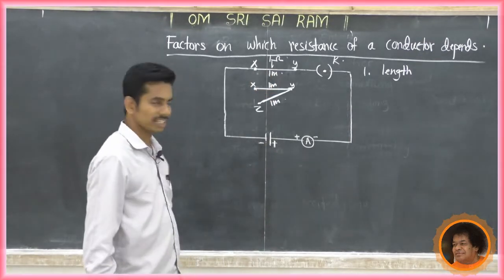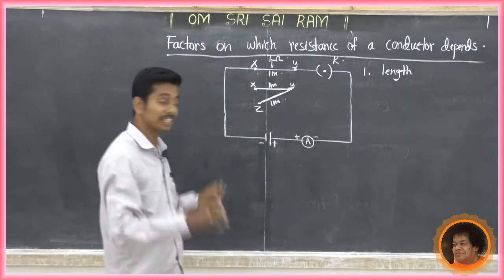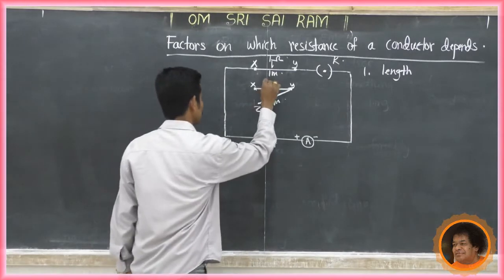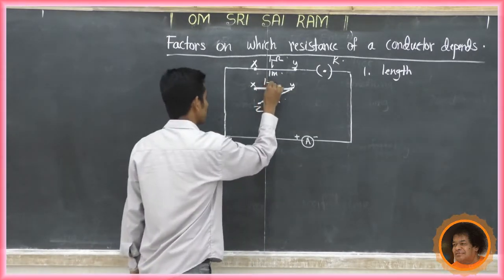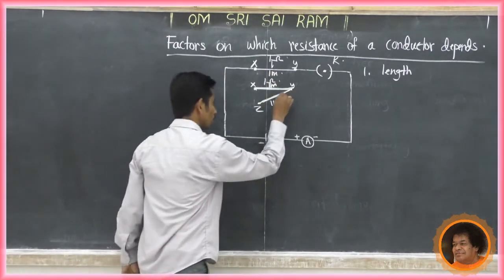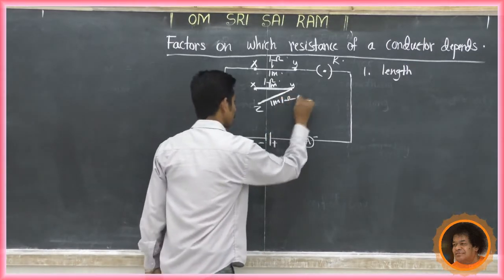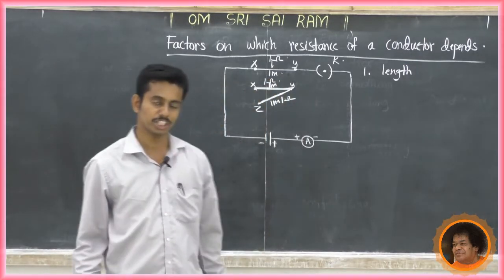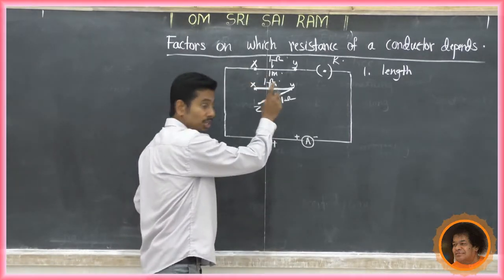Now tell me, is resistance decreased or increased? We simply say it is increased. Why? Because XY is 1 meter in length. What is the resistance of 1 meter? That is 1 ohm. After that, Y to Z is once again 1 meter. So what is the resistance? 1 ohm. Totally the resistance becomes 2 ohm. Now the resistance is 2 ohm.